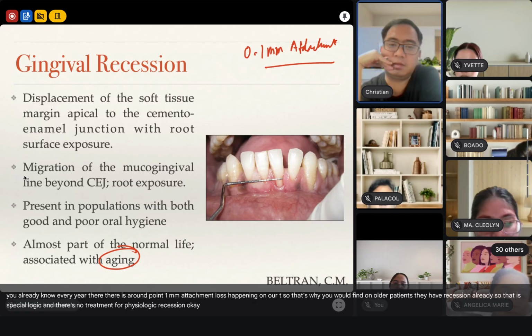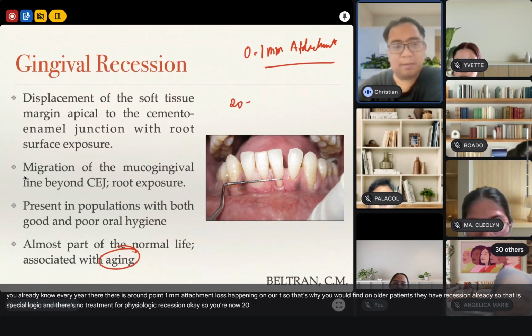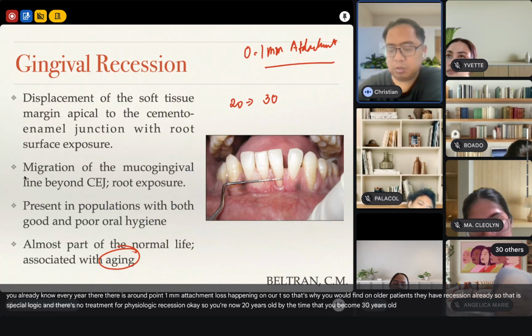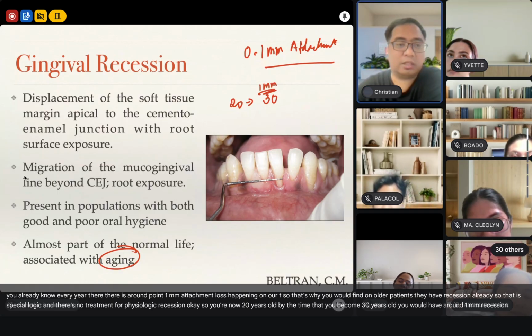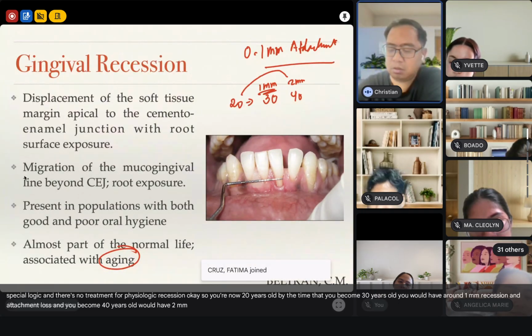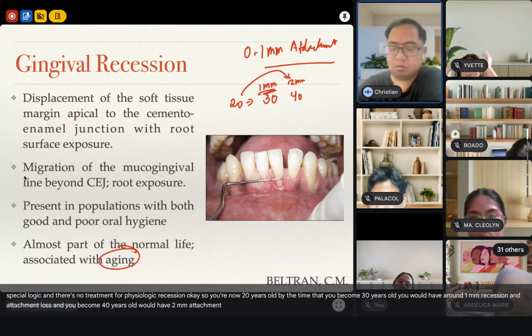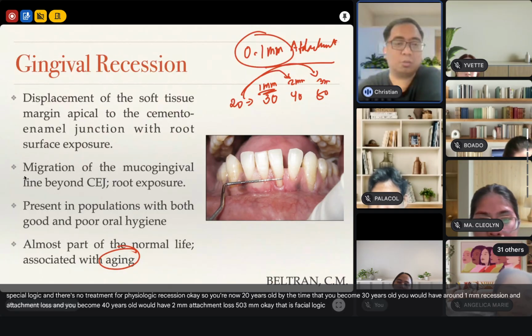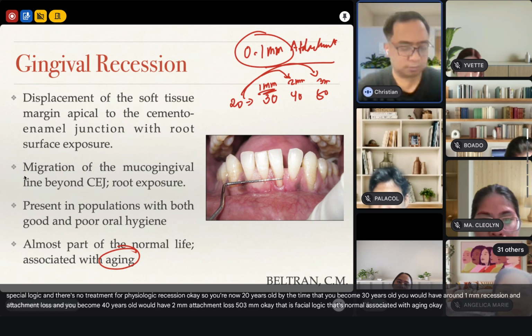Okay? So you're now 20 years old, di ba? By the time that you become 30 years old, you would have around 1 millimeter recession and attachment loss. When you become 40 years old, you would have 2 millimeter attachment loss. 50, 3 millimeter. Okay? That is physiologic. That's normal, associated with aging. Okay?